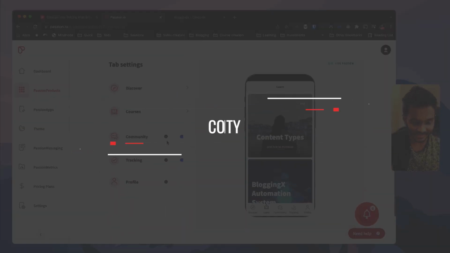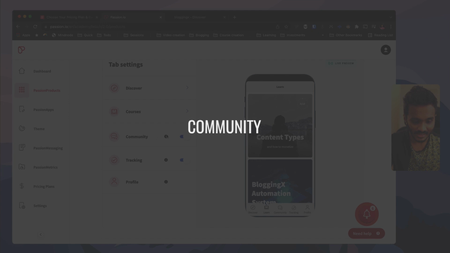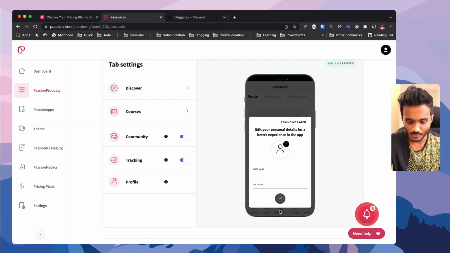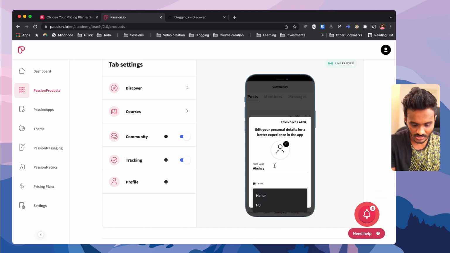Right? Let me go to passion products, and here I can enable or disable the community function. So you have this community tab here. So first it will ask for the user's name. Let me enter mine, Jay Haldur.